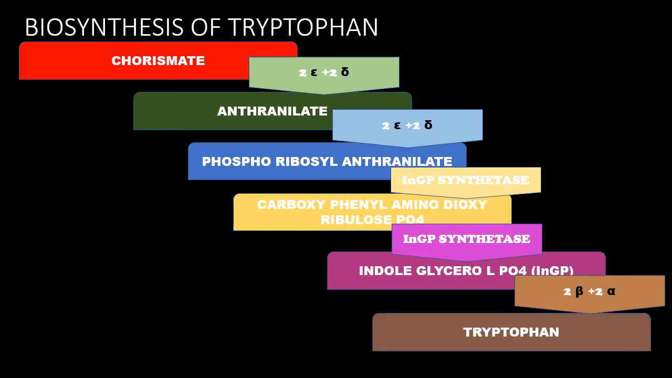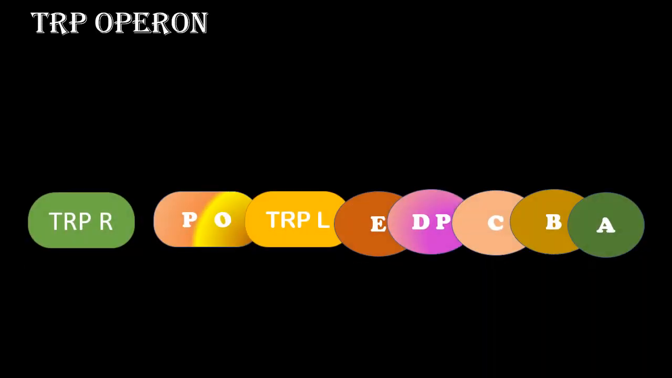This is the biosynthesis of tryptophan. It is an easy 5-step process. Okay. Next we can see elaboration about the Trp Operon. The Trp Operon consists of Trp R, and you can see a break there.